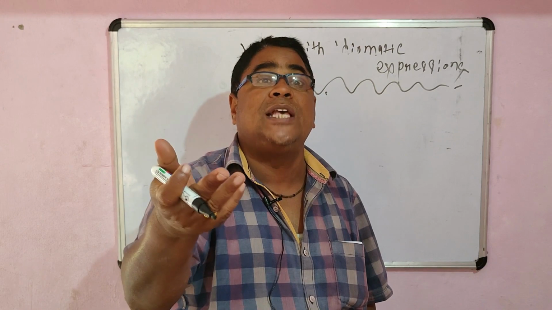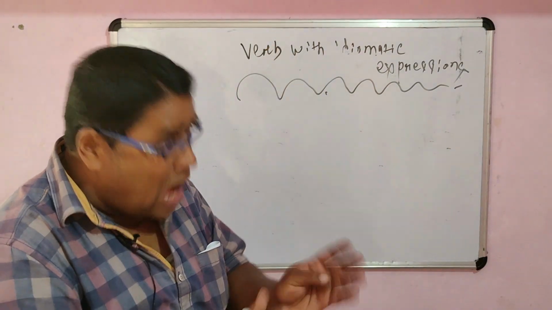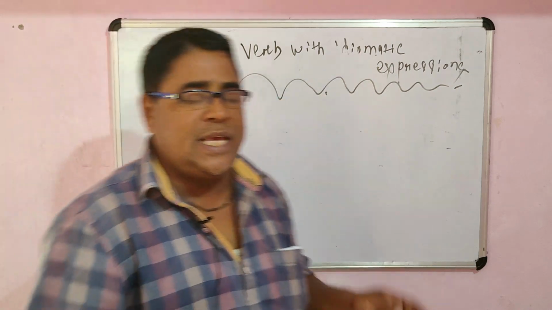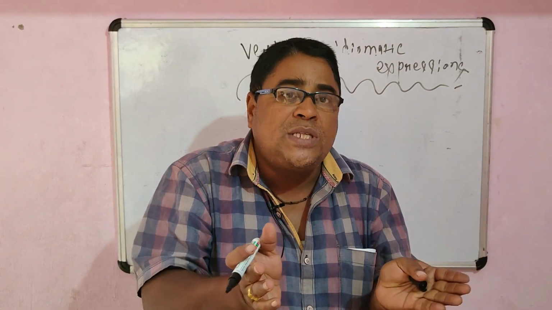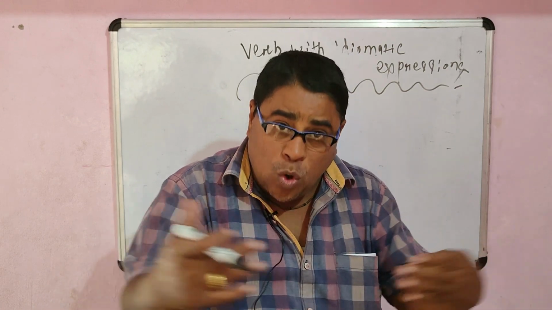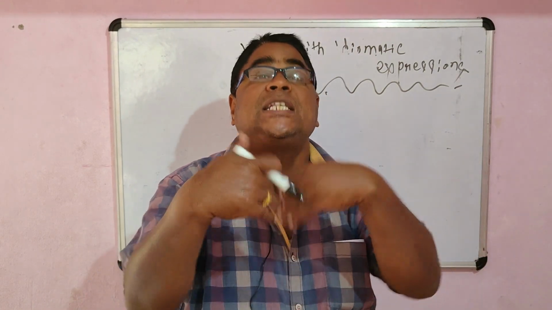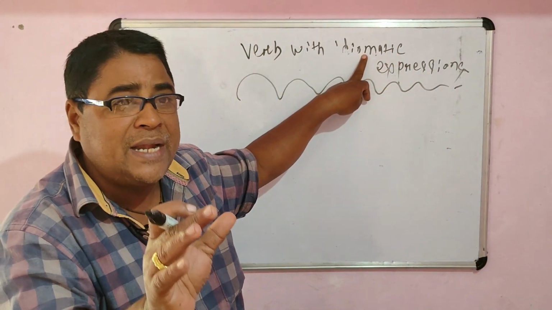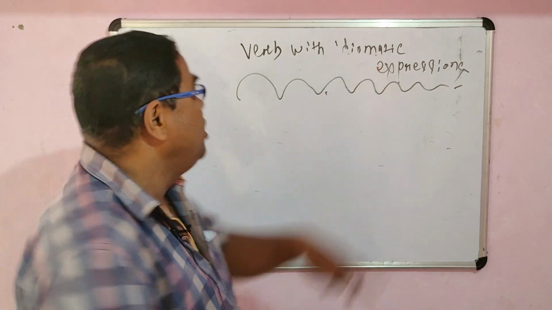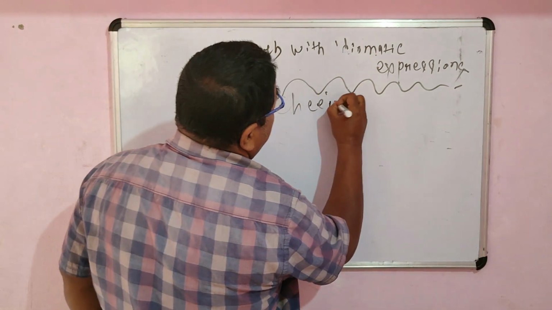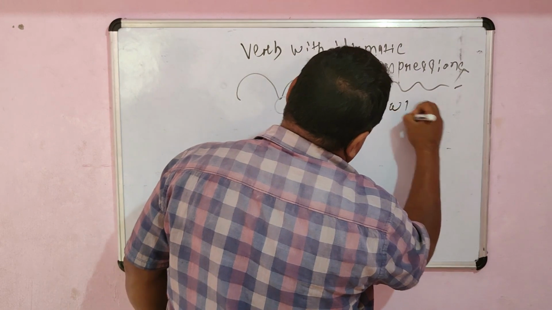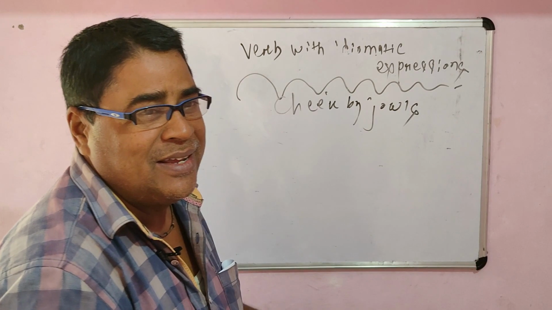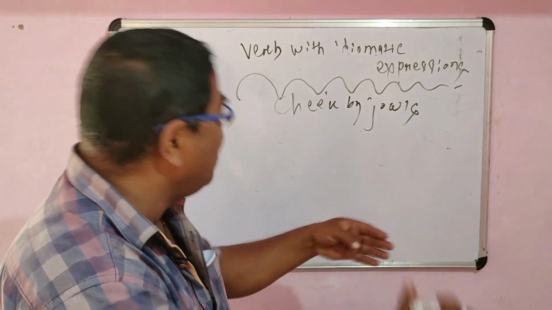That means lakhs and lakhs of expressions are there, which nowadays we mostly use in the idiomatic sense. If I say there are lots of shops in the market, and if the shops are close to one another, you simply express it through the idiomatic expression that the shops in the market sit cheek by jowl. So if you say cheek by jowl, C-H-E-E-K, cheek by jowl, that means the shops stand or sit close to one another. They remain close to each other.